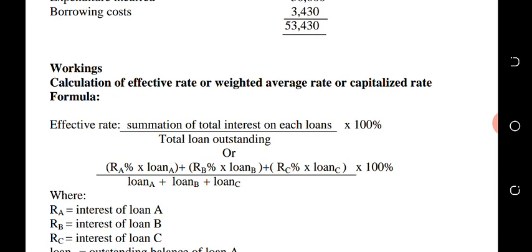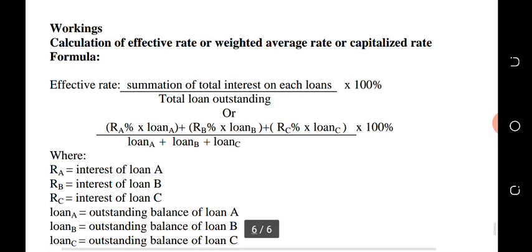That means you have to calculate the interest on each existing loan, then sum all the interest, divide by the total outstanding loans, then times 100%, and that gives us the effective interest rate. Or you just say rate A percent times loan A, plus rate B percent times loan B, if there is a third loan, then rate C percent times loan C. Then that is the interest. Then you add all the loans together, then times 100%.